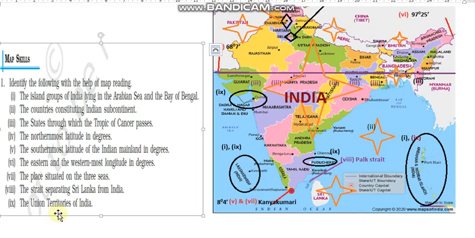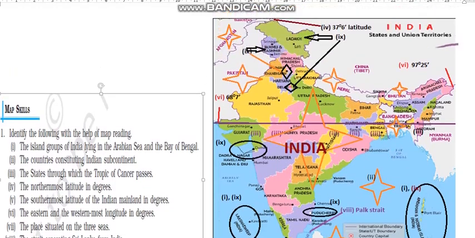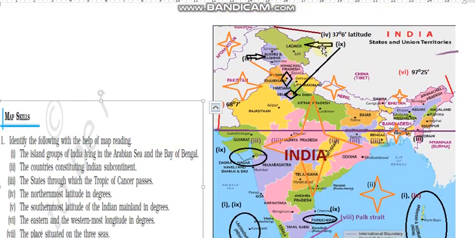Now the Union Territories of India. When we were discussing in the chapter, we discussed that now after dissolving Article 370, there are 28 states and 8 union territories. Earlier these were 7. Then by adding Jammu and Kashmir and Ladakh, it became 9.